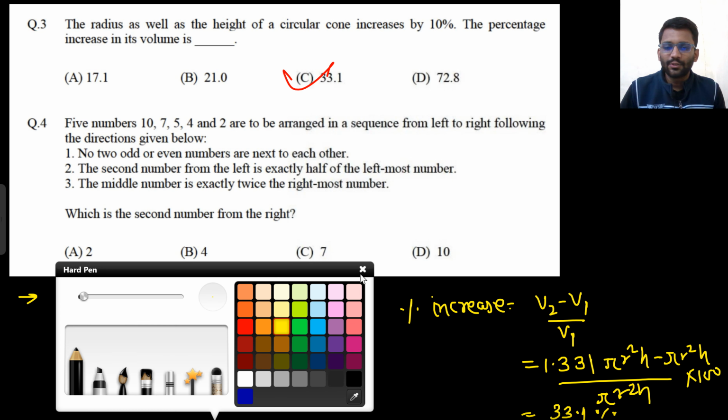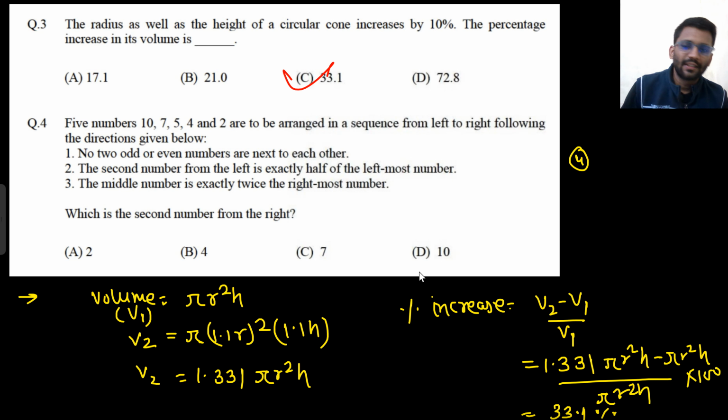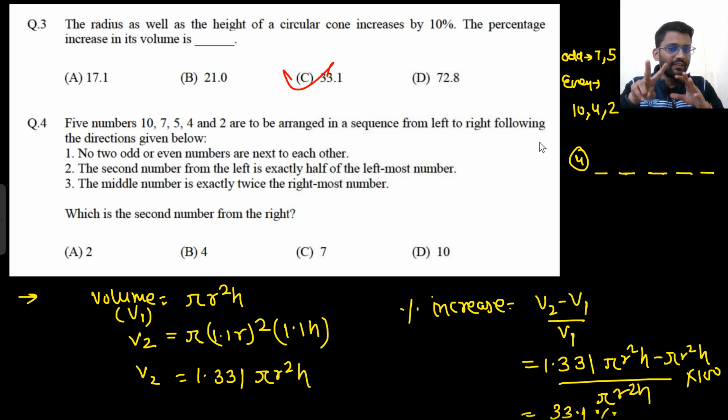Now let's see the fourth question. Fourth one we can see here. So 5 numbers are there, 10, 7, 5, 4, 2 are to be arranged in a sequence from left to right following the direction given as shown. No two odd numbers or even numbers are next to each other. So what are odd numbers here? Odd numbers are 7 and 5, and even numbers are 10, 4, 2. So two even numbers or two odd numbers cannot be together. That's the case.